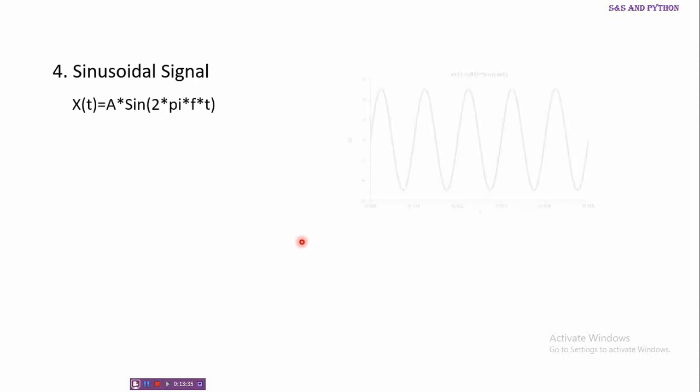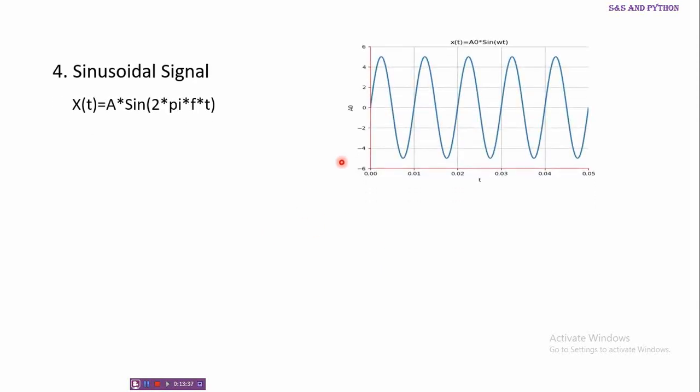So next is the sinusoidal signal. A sinusoidal signal is represented as A sine of 2 pi f t, where f is the frequency and A is the amplitude. Here is an example with amplitude 5 and frequency such that it has a time period of 0.01, that is 100 Hertz.